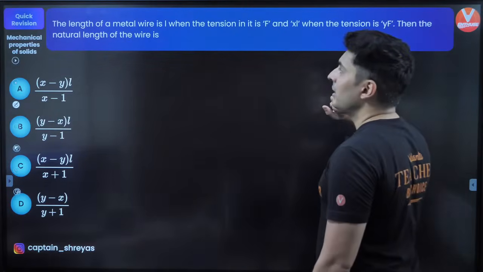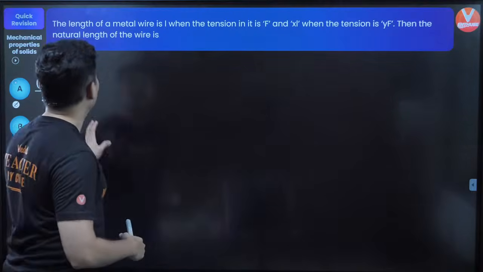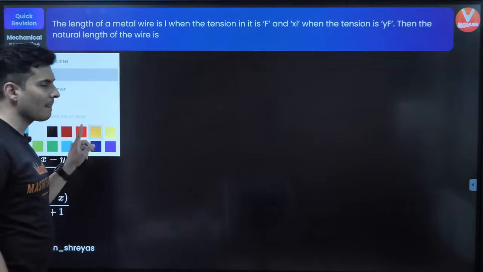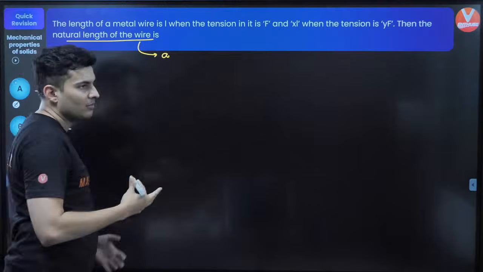Okay, so the length of the material is L when the tension is F, and XL when the tension is YF. Then the natural length of the wire is? Let's assume that the natural length of the wire is A, which is unknown.